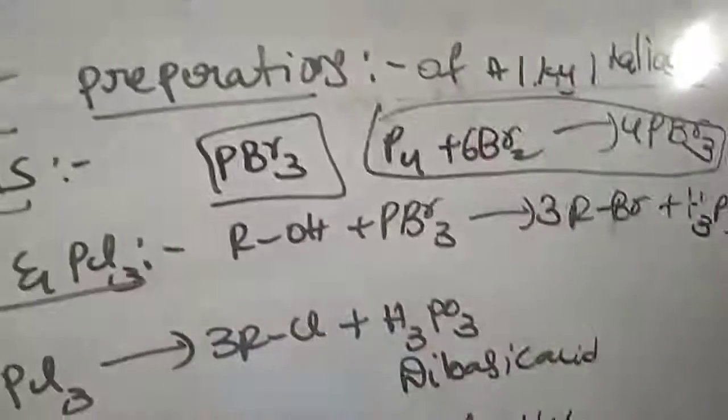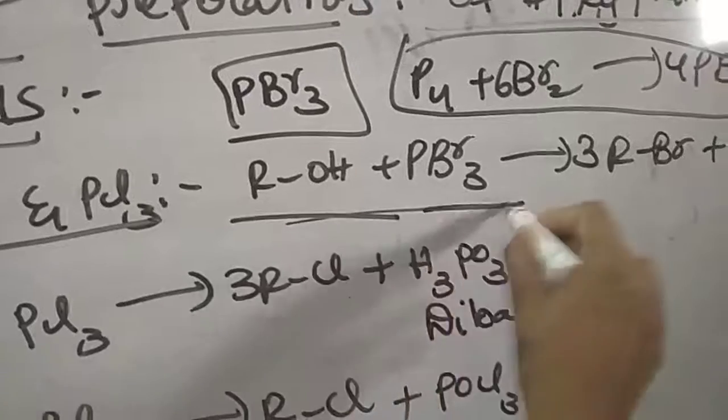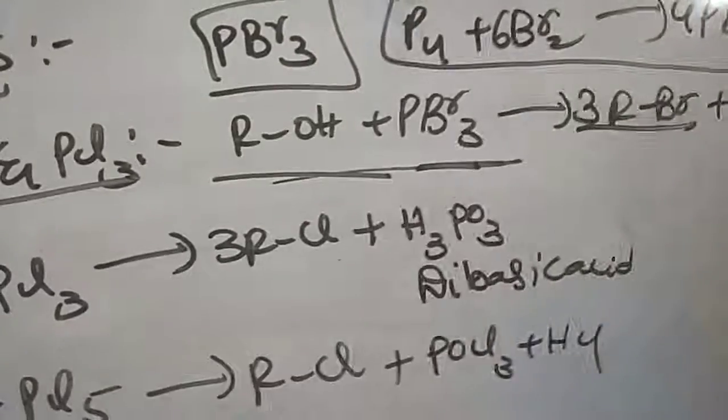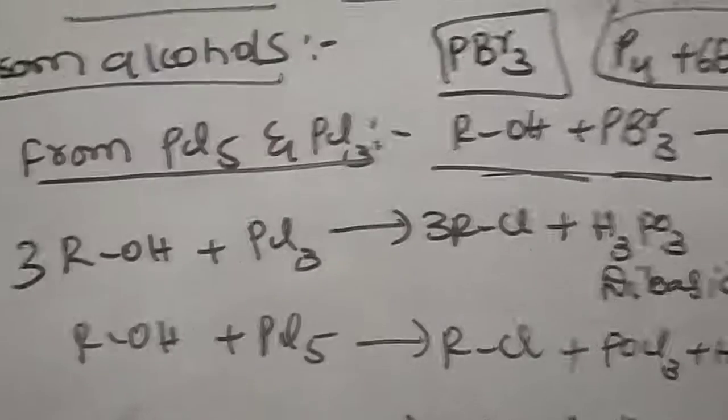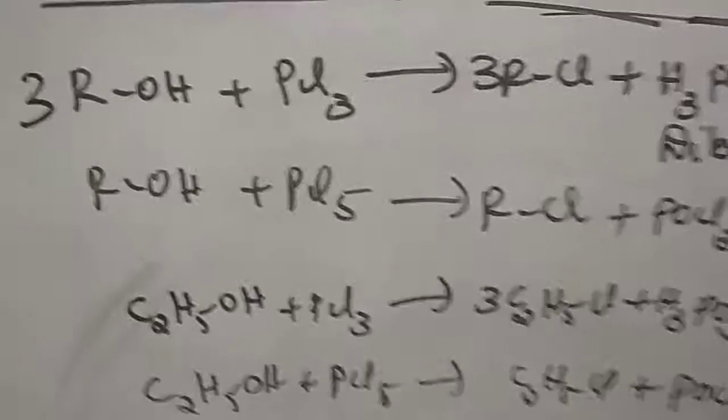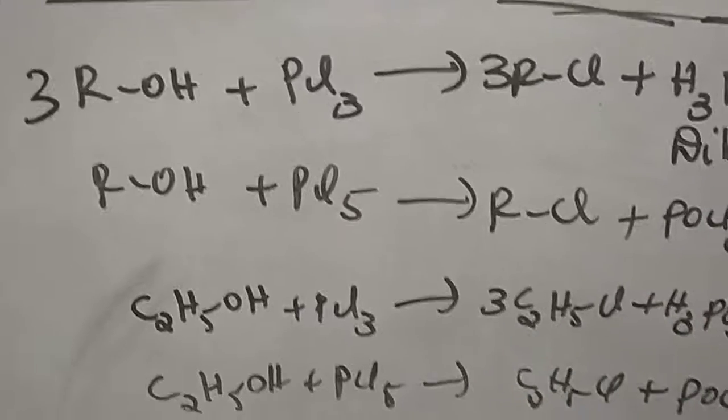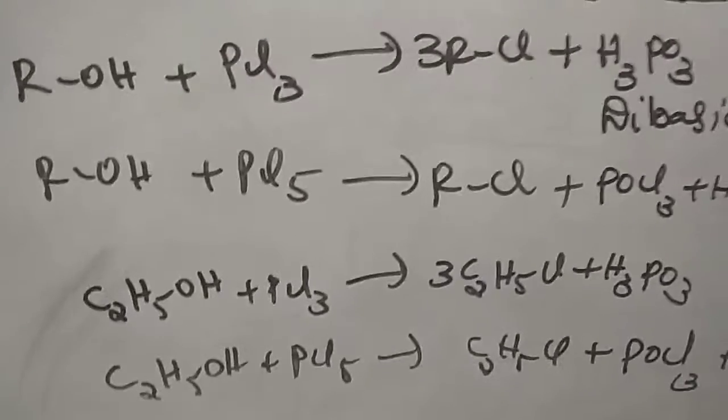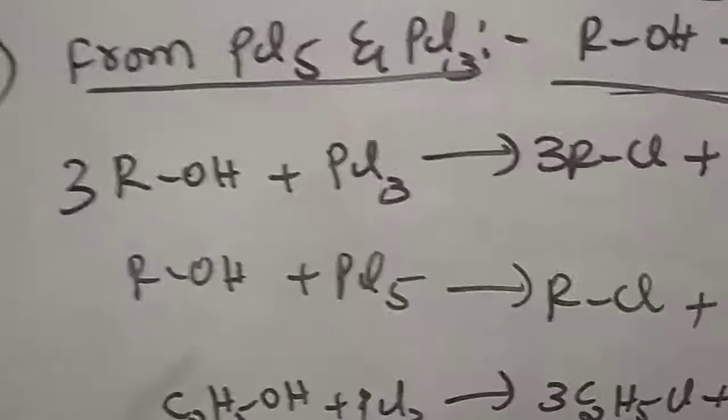This reaction is fixed. Then we can get PBr3. Then alcohols react with PBr3, the same reaction, 3 moles of RBr plus H3PO3. This is the reaction with PBr3, PCl3 and PCl5. Now come to the next one, that is called thionyl chloride.